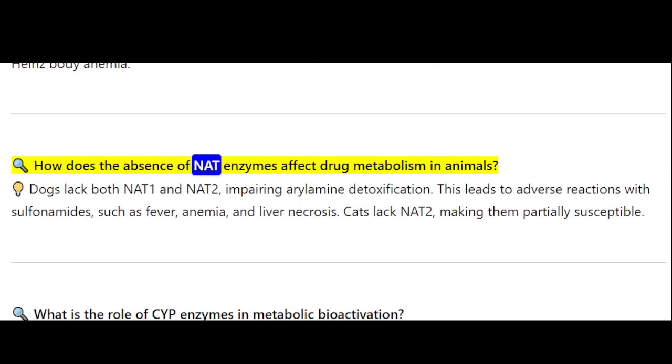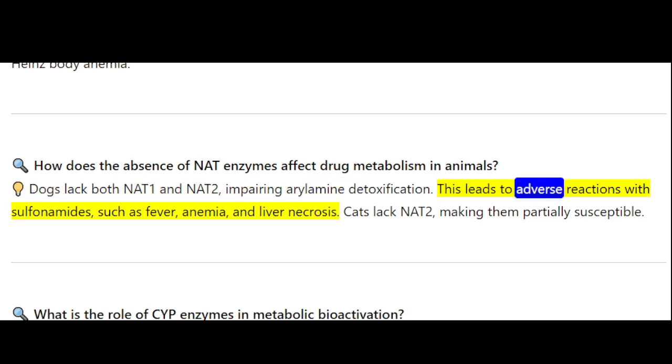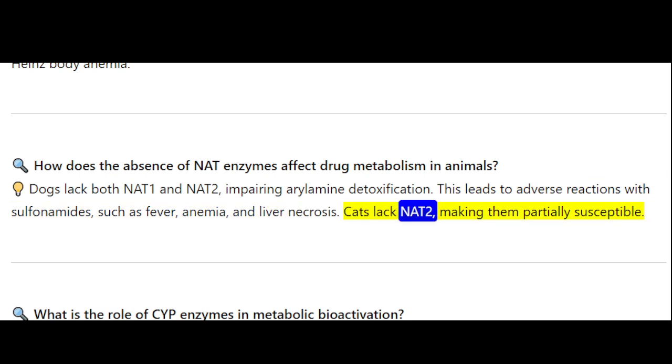How does the absence of NAT enzymes affect drug metabolism in animals? Dogs lack both NAT1 and NAT2, impairing arylamine detoxification. This leads to adverse reactions with sulfonamides, such as fever, anemia, and liver necrosis. Cats lack NAT2, making them partially susceptible.